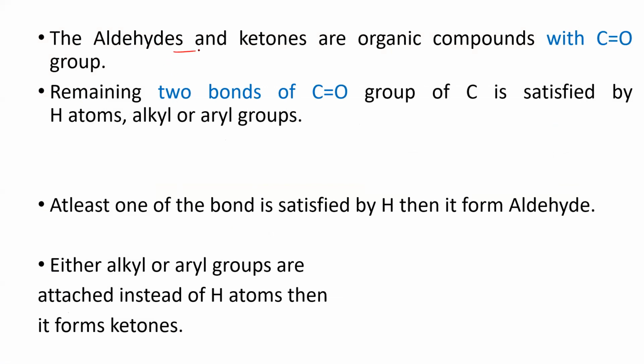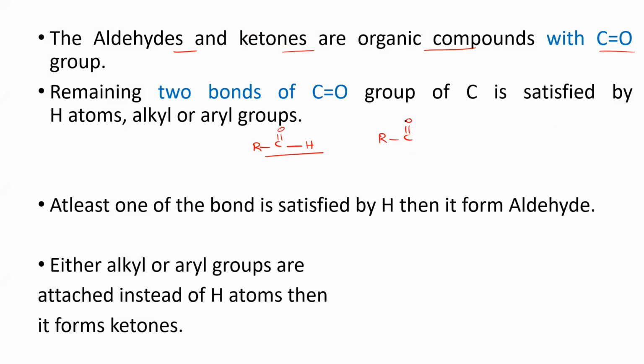So the aldehydes and ketones are organic compounds with a carbonyl group. Am I right? Say for example, R C double bond O H. The carbon has to be satisfied with either hydrogen or an alkyl or aryl group. If at least one hydrogen is there, then it will be called an aldehyde.